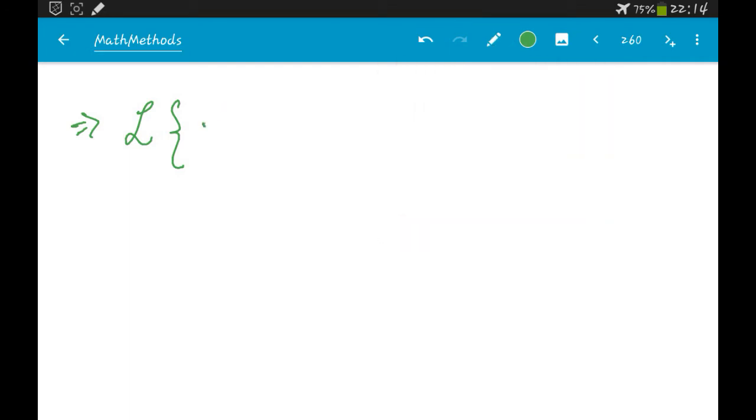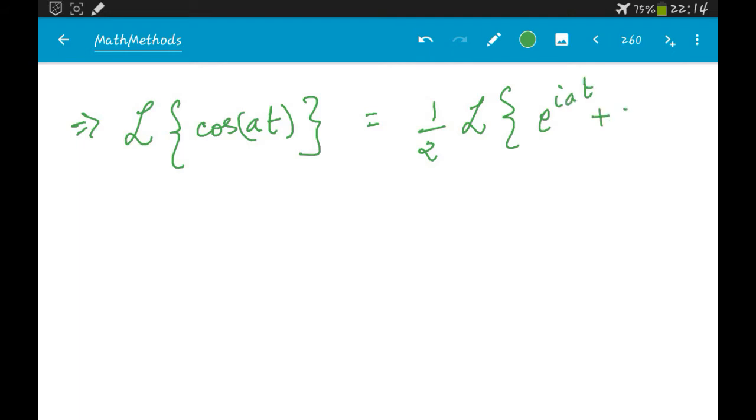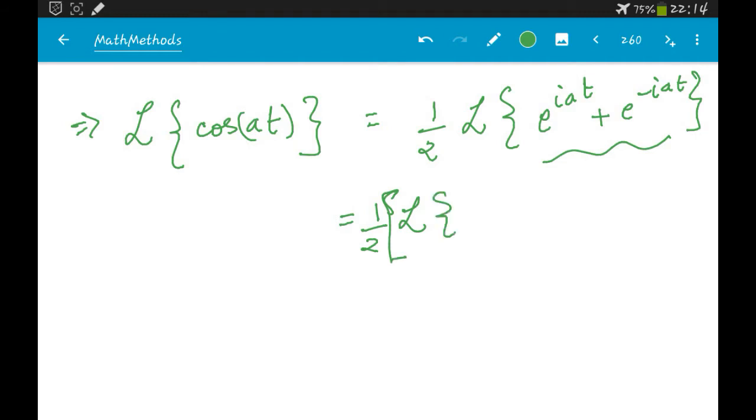So the Laplace transform of cos at is 1/2 times the Laplace transform of e^(iat) + e^(-iat). The Laplace transform of the sum of two functions can be written as the sum of the individual Laplace transforms. So we can write this as 1/2 [L(e^(iat)) + L(e^(-iat))].